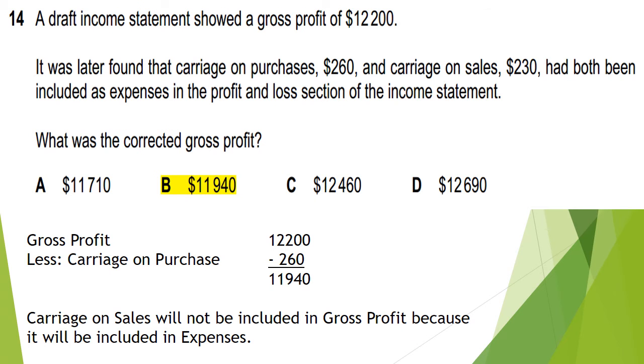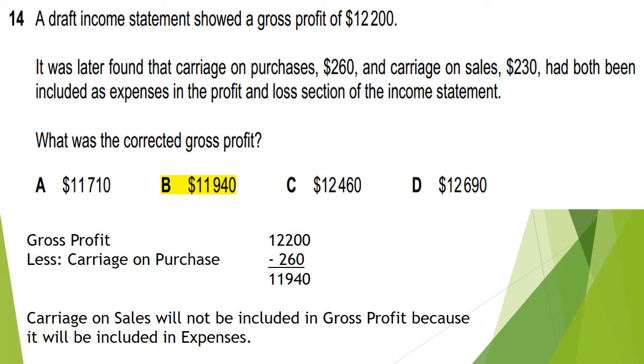And number 14, a draft income statement showed a gross profit of $12,200. It was later found that carriage on purchases, that is called carriage inwards, $260, and carriage on sales, $230, it means this is carriage outwards, had both been included as expenses in the profit and loss section of the income statement.